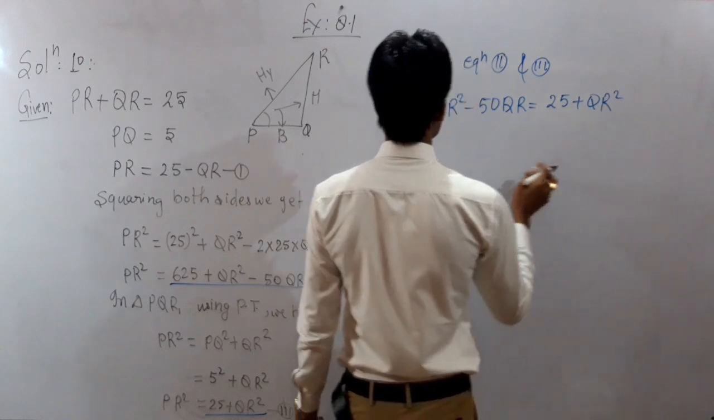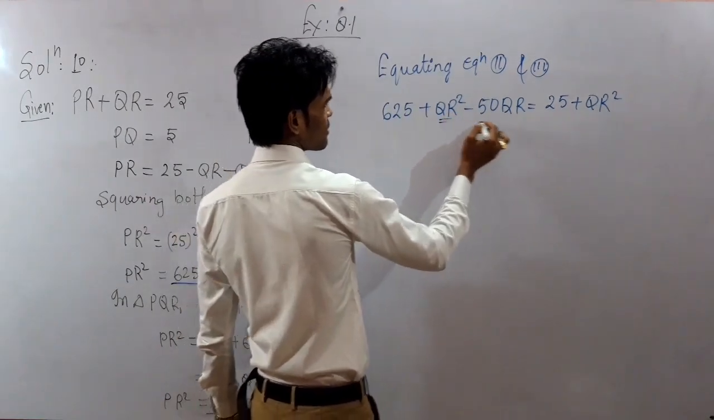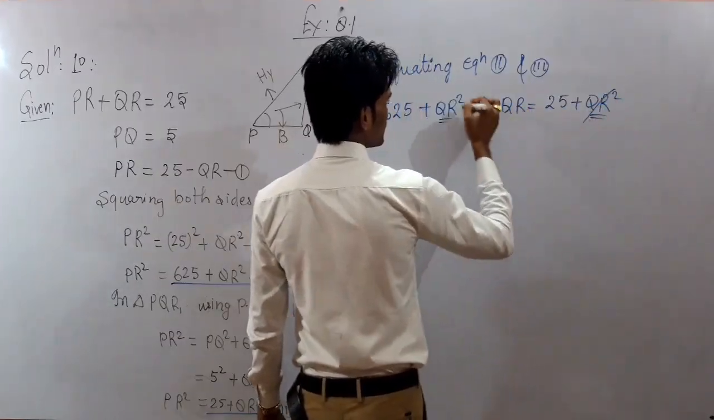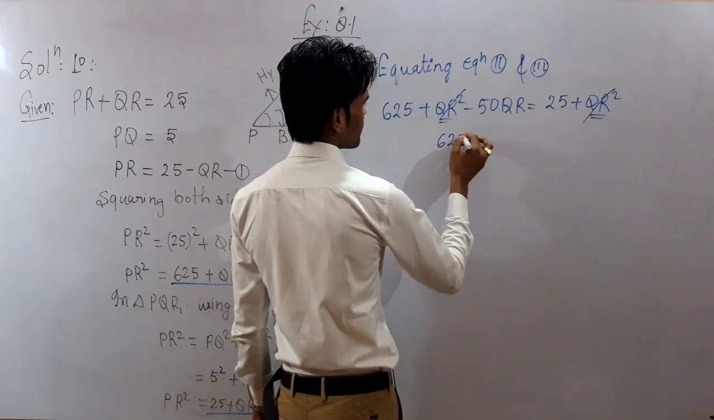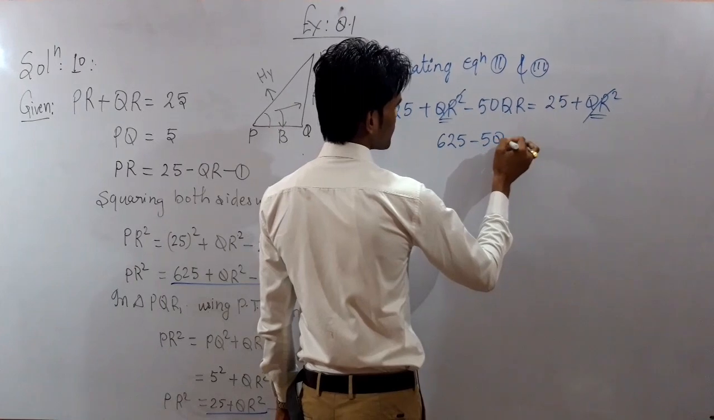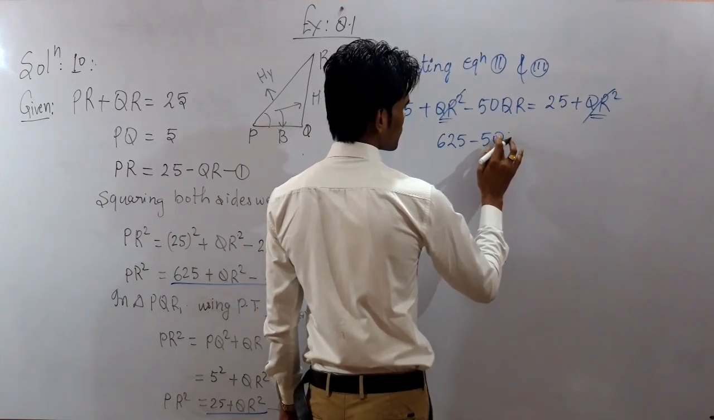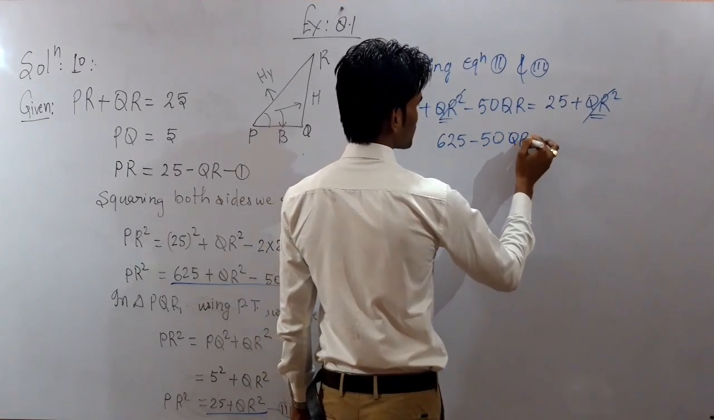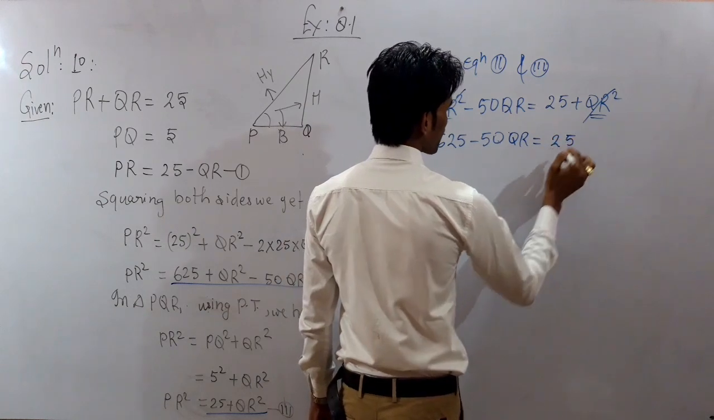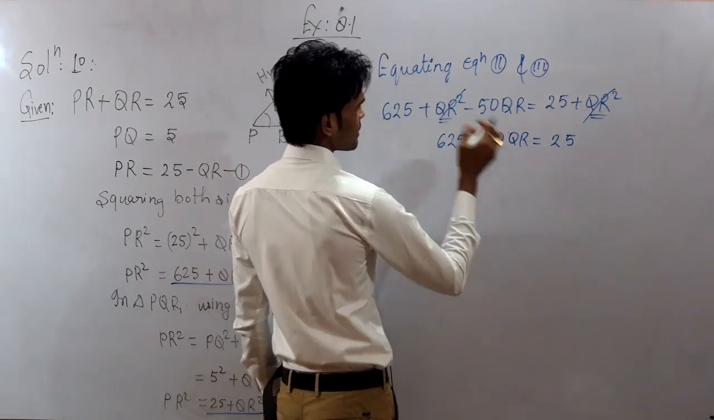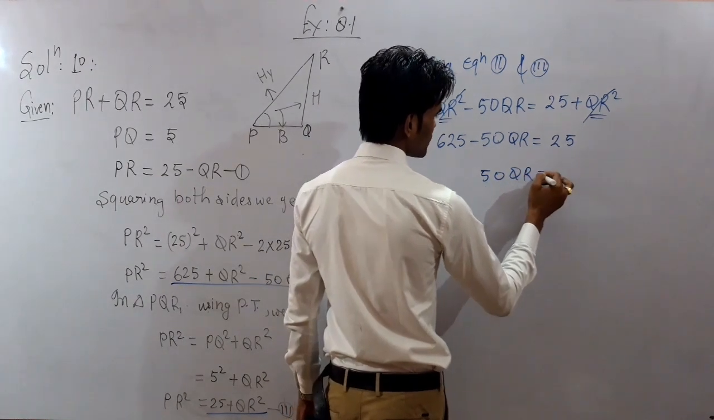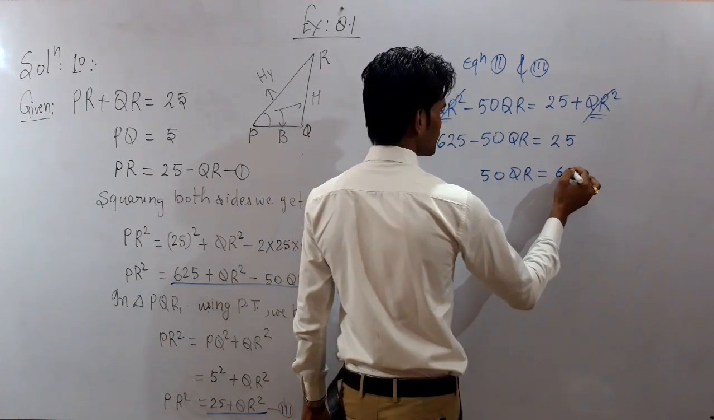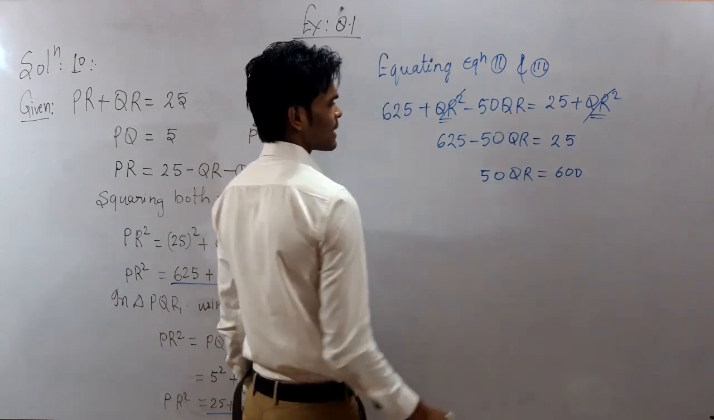Is that clear? So you may observe here QR and QR are on both sides, so this will be cancelled. Now it will give you 625 minus 50 QR minus 50 QR is equal to 25. So again, you may write here 50 QR is equal to 600, okay, because it will be minus.